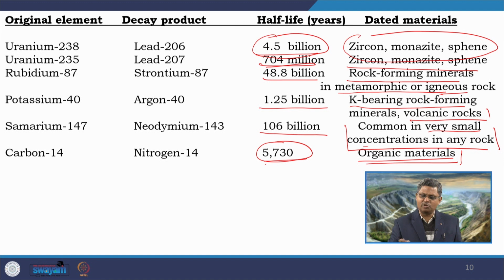But as you can see over here in this particular list, most of the methods are actually applicable or useful for igneous or metamorphic rocks, not for sedimentary rocks. Why? Because as the principle says, these elements are trapped within the mineral during the formation of the mineral.